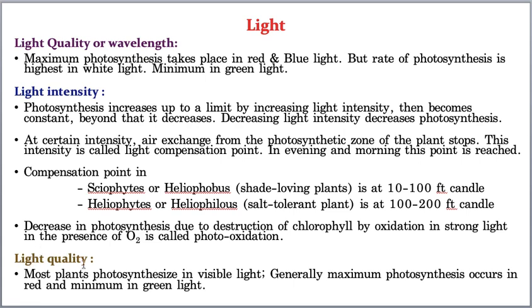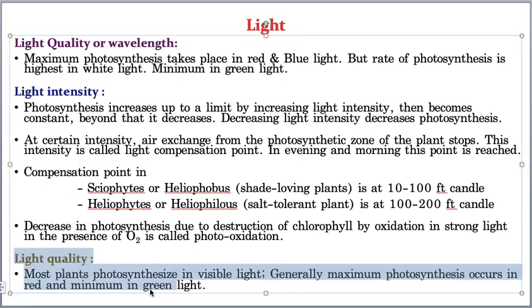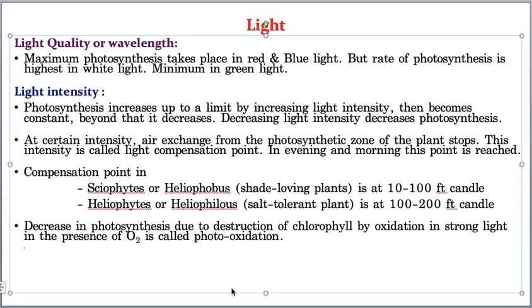Sorry students, I made a very small mistake. I repeated these points, so I'm deleting this point. I'm extremely sorry. Sometimes it happens, and with me it happens every time, so please tolerate me. So light influences the rate of photosynthesis in two ways. The first one is light quality, and the next one is light intensity.